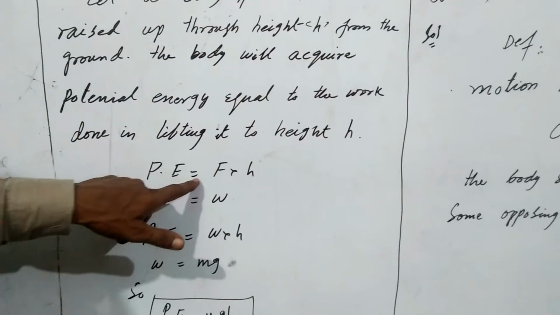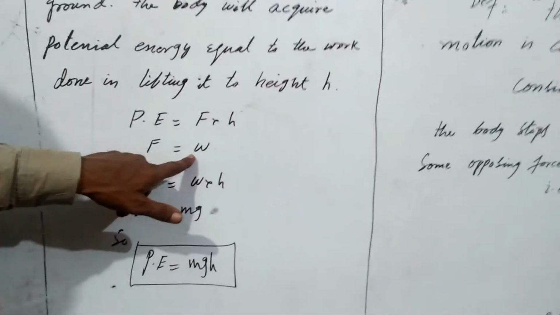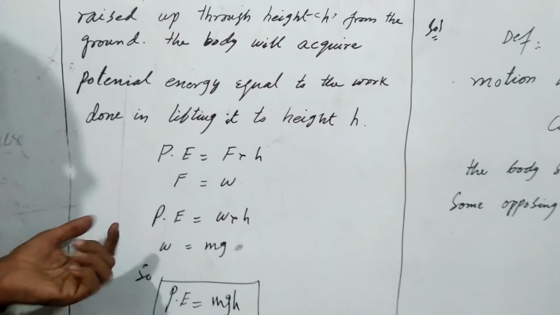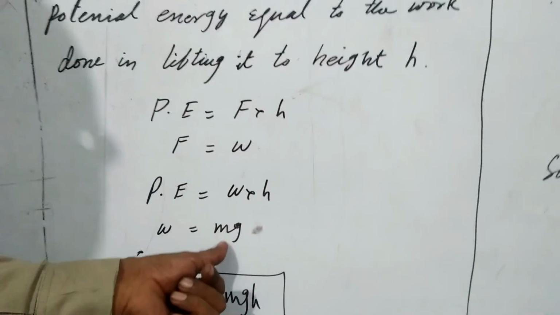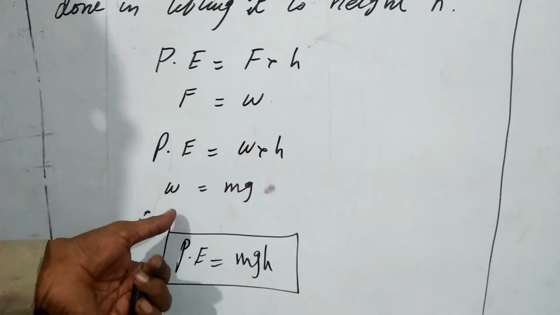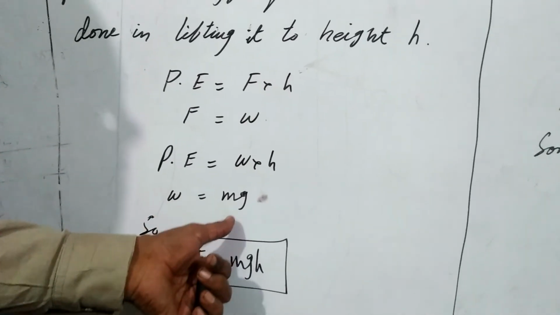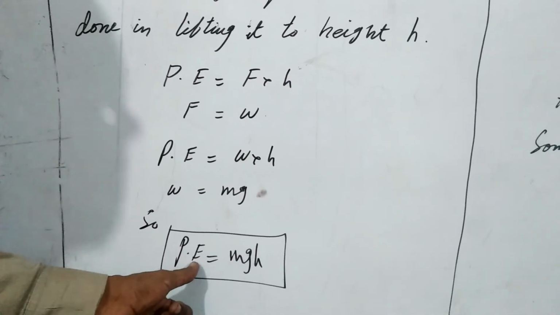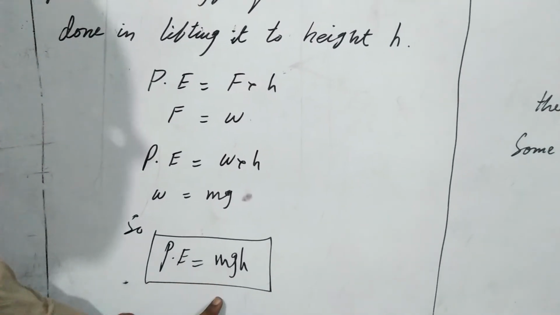So potential energy is equal to F into h. F is equal to W, which is also a force. So potential energy is equal to W into h, and W is equal to mg. Putting the value of W as mg, we get potential energy is equal to mgh, and this is the equation of potential energy.